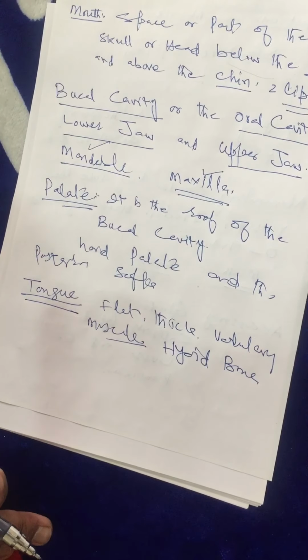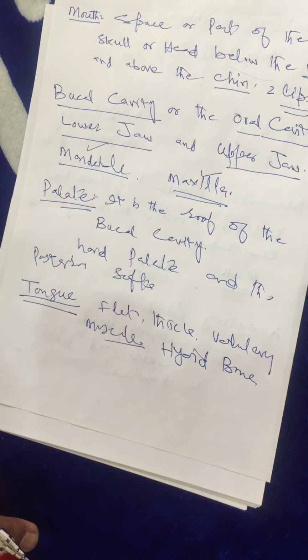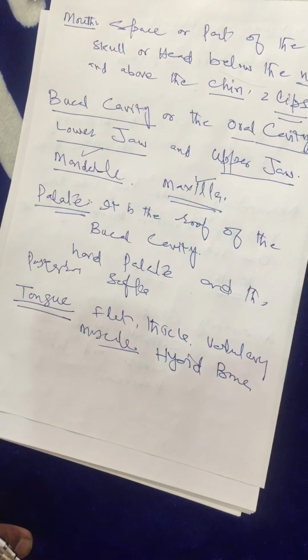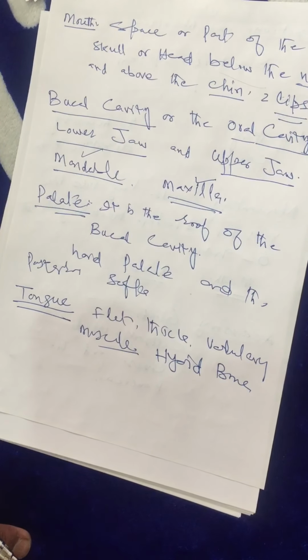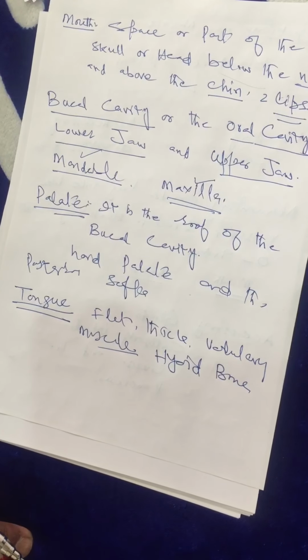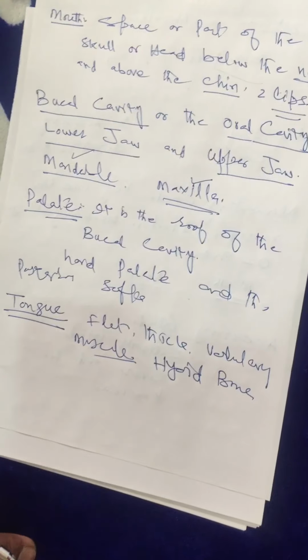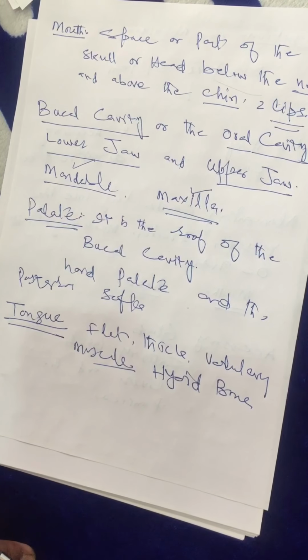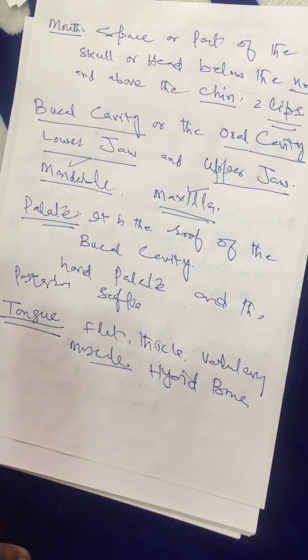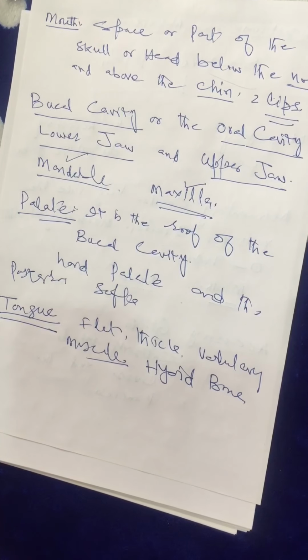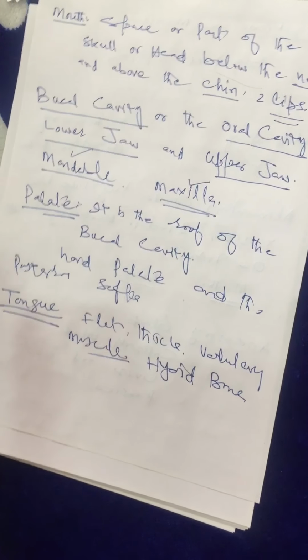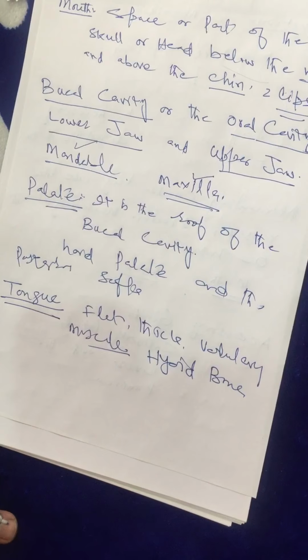It is broader at the base and narrow at the tip. The tongue is broader at the base, the back side of the tongue where it is attached, and on the front side, towards the lips, it is narrow. This you may understand easily.